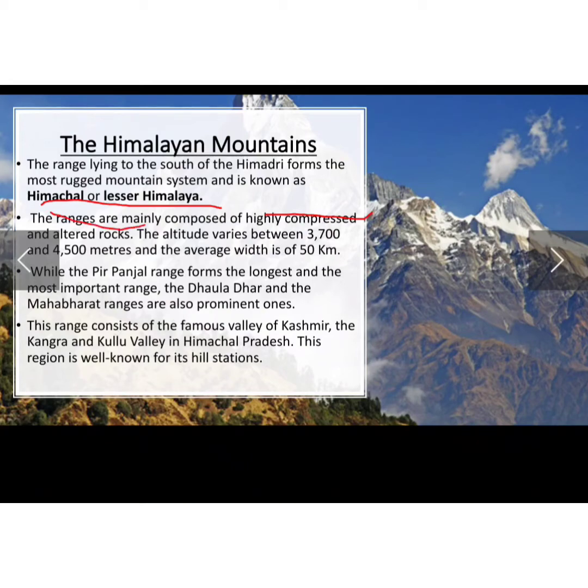Now talking about their altitude, their altitude varies between 3700 meters and 4500 meters. So in terms of their height, it varies between 3700 and 4500 meters.